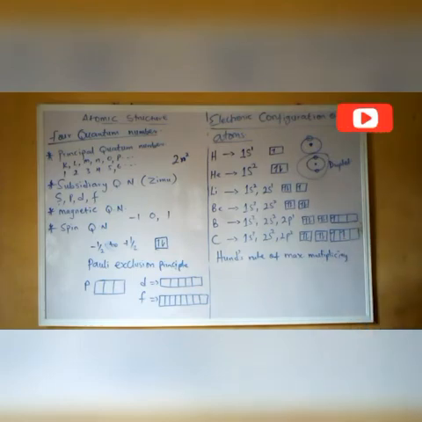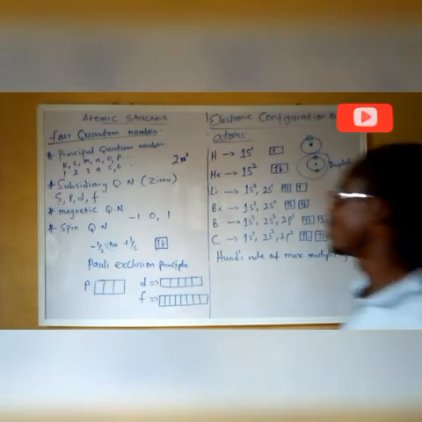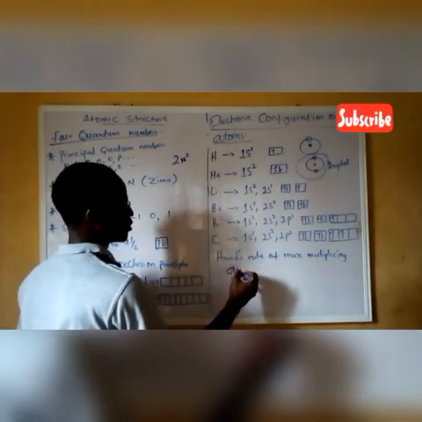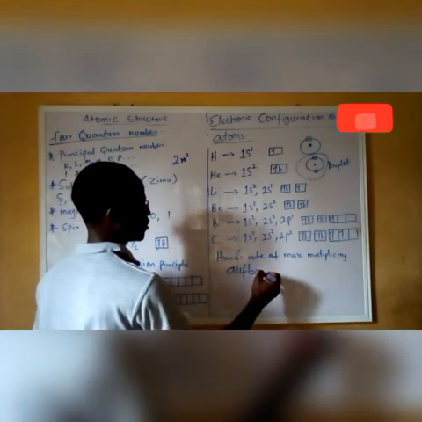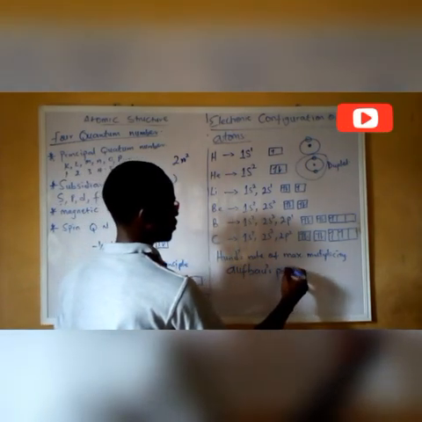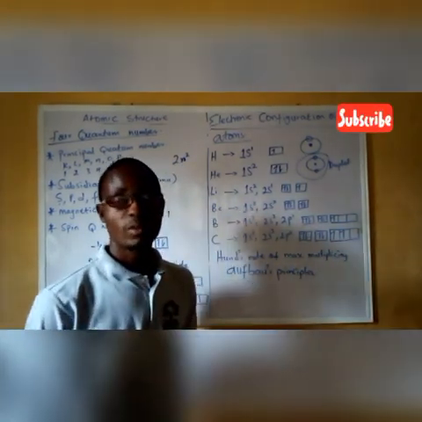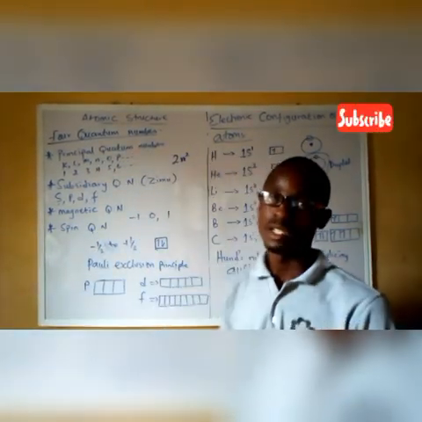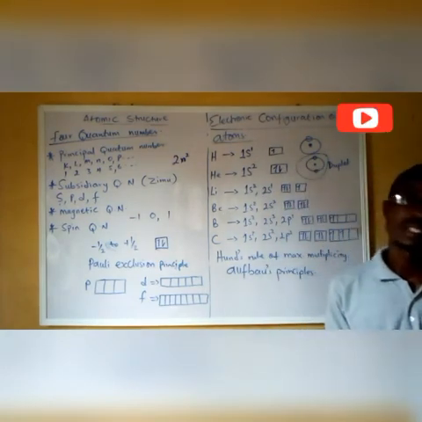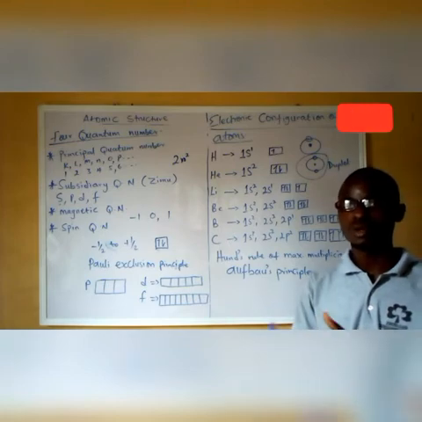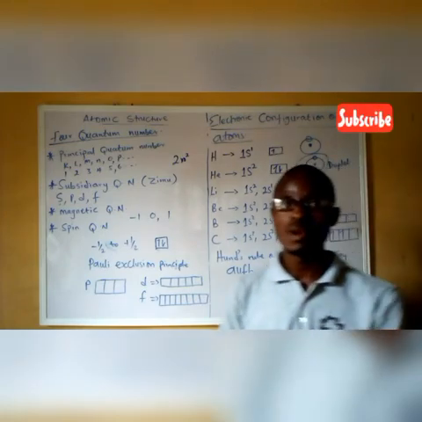So we also have another rule that is called the Aufbau principle. Aufbau principle states that in building up of an atom, electron occupies the orbital with lower energy first. In building up of an atom, electron will occupy the orbital with lower energy first.